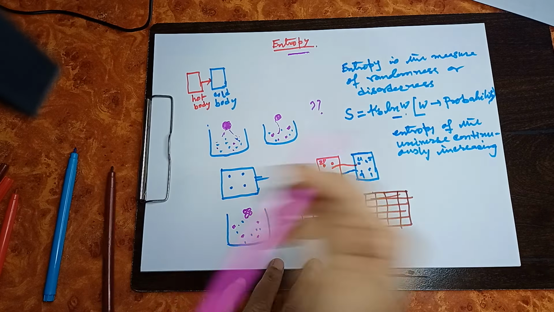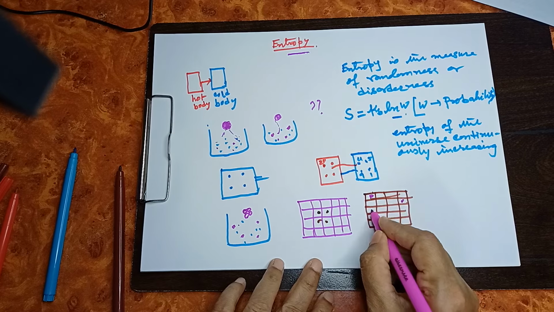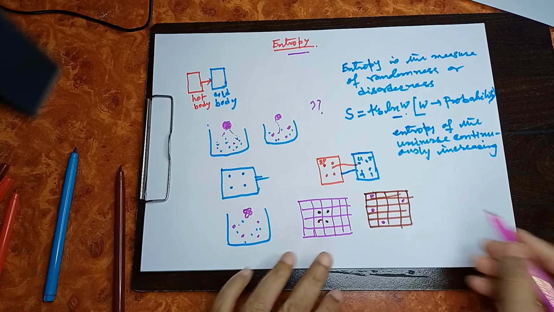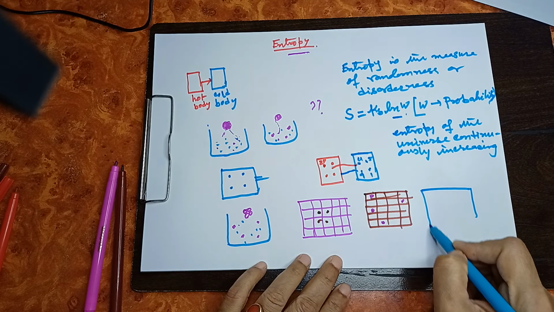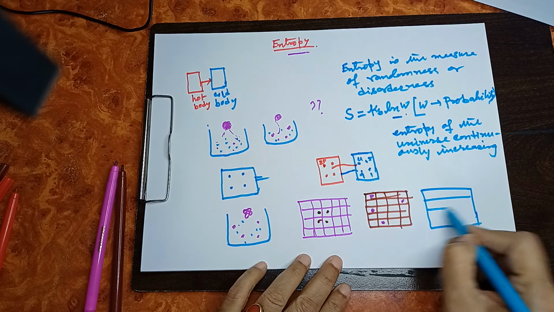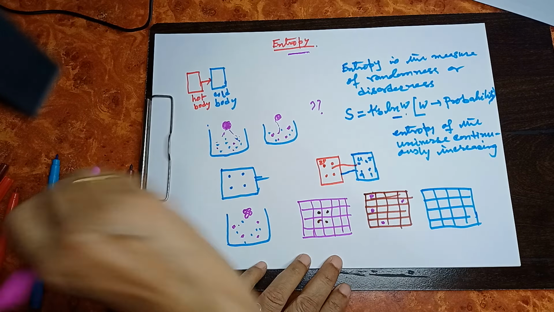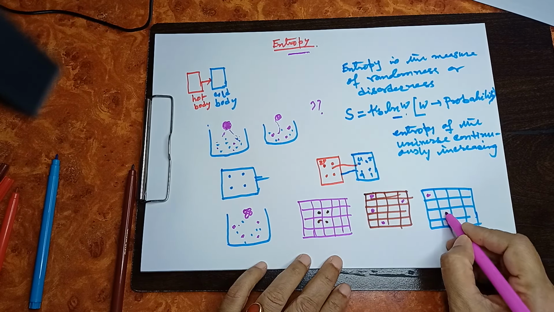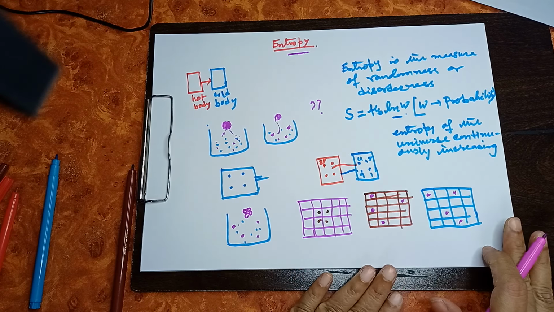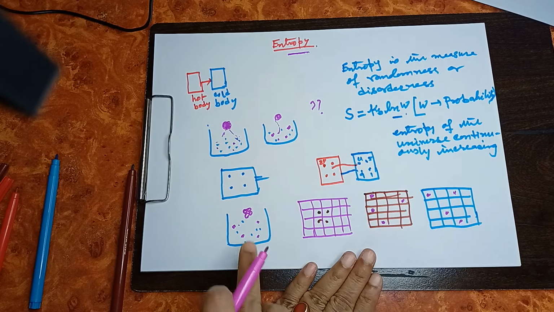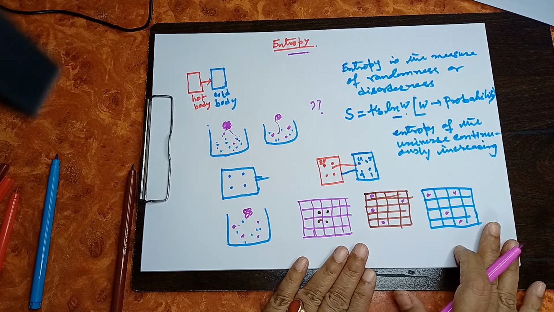Say these 4 molecules, one is here, one is here, one is here, one is here. Similarly, other arrangements you can make. So now like this, there are so many arrangements of these 4 molecules. One is here, one is here, one is here, one is here, like that. So many arrangements of the molecules between the free space of the water molecules are possible.